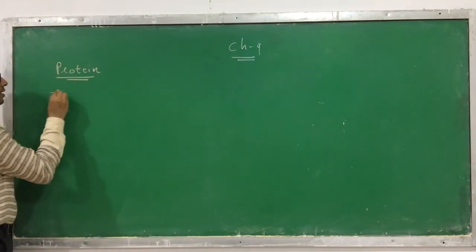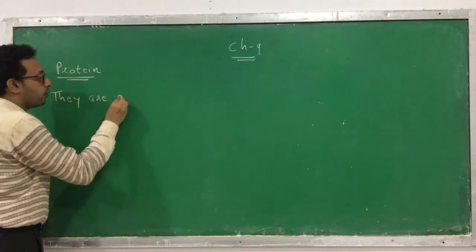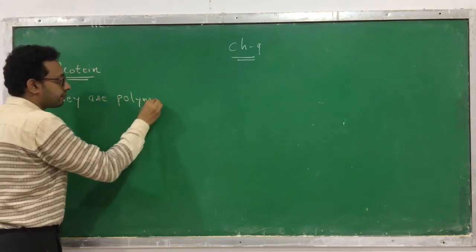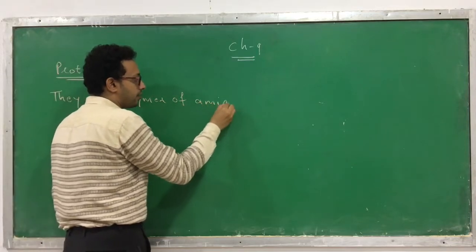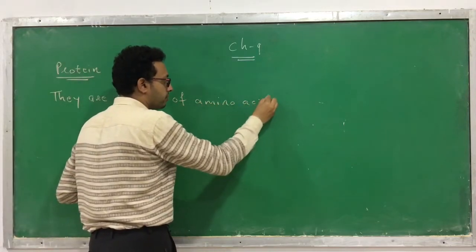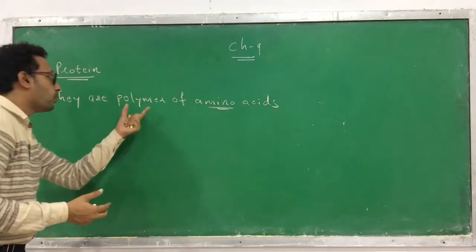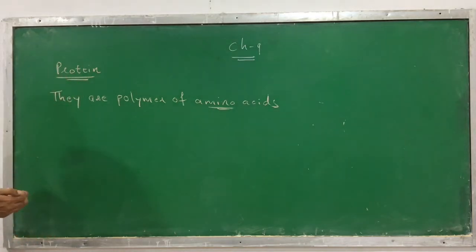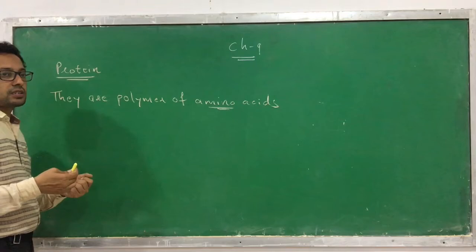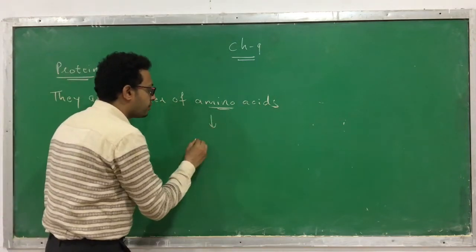In another way, they are polymers of amino acids. Many amino acids combine together and form a protein.